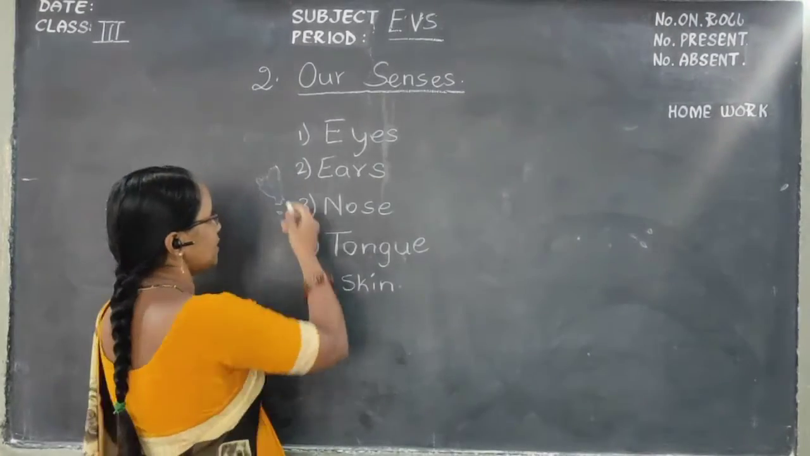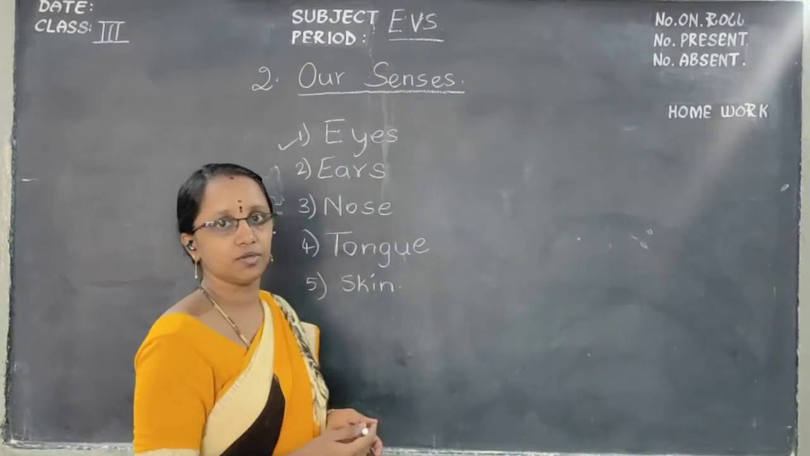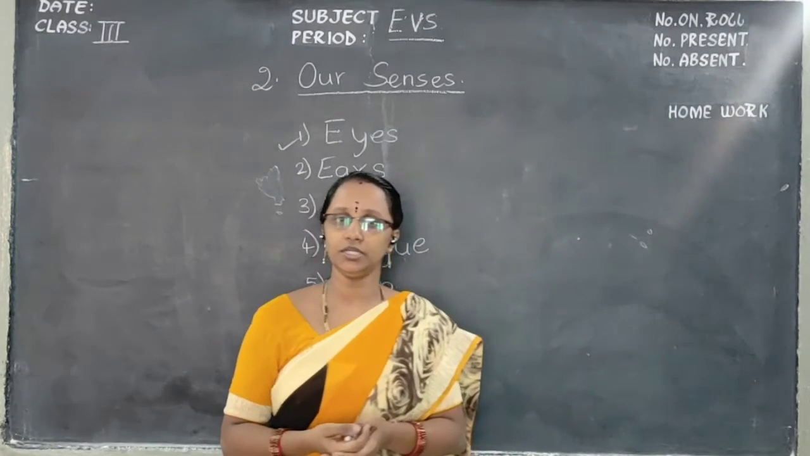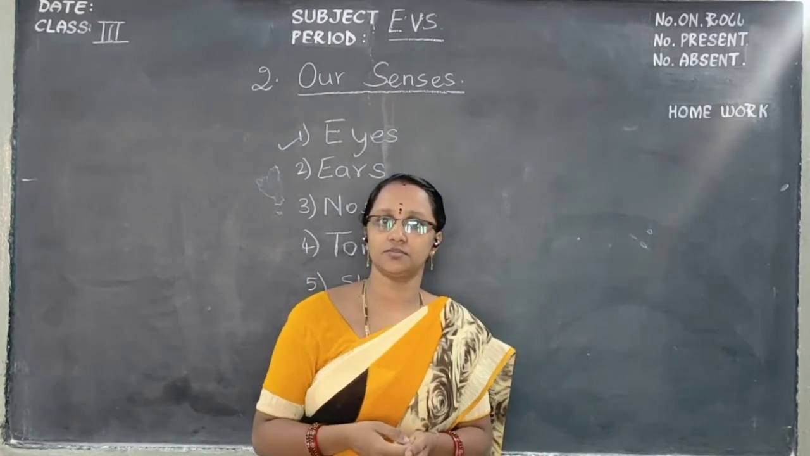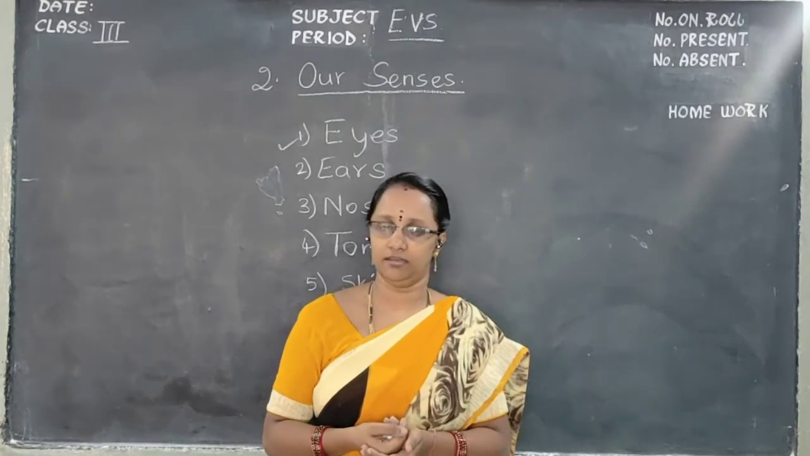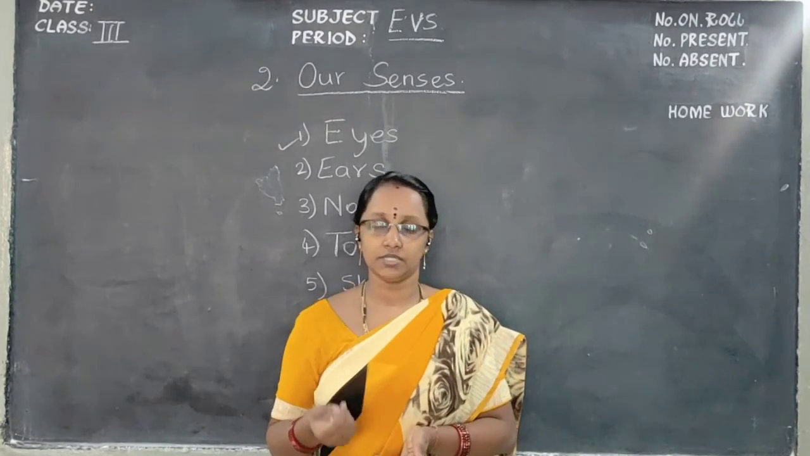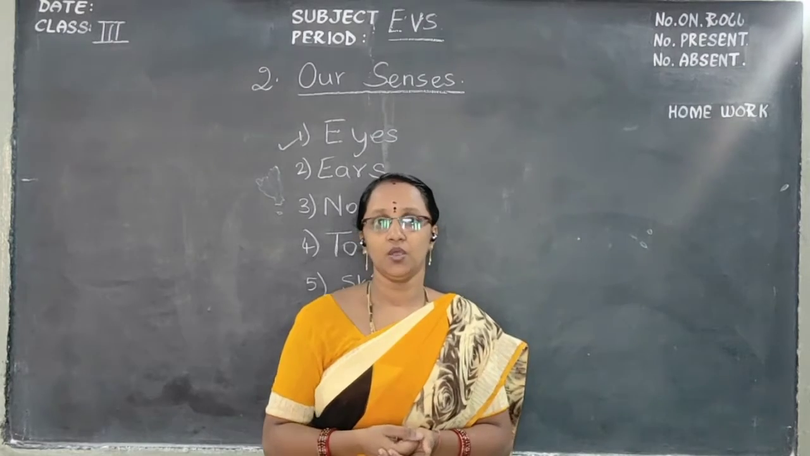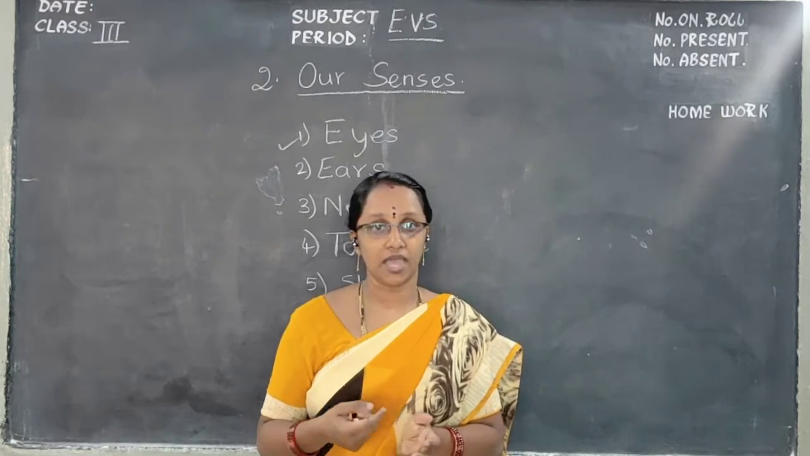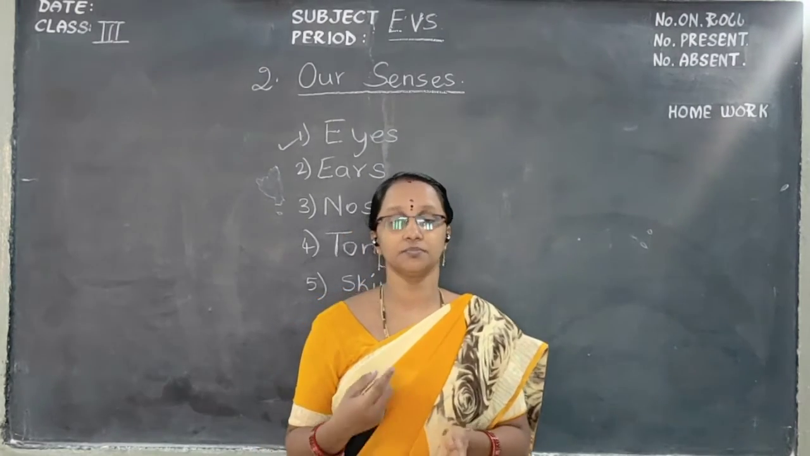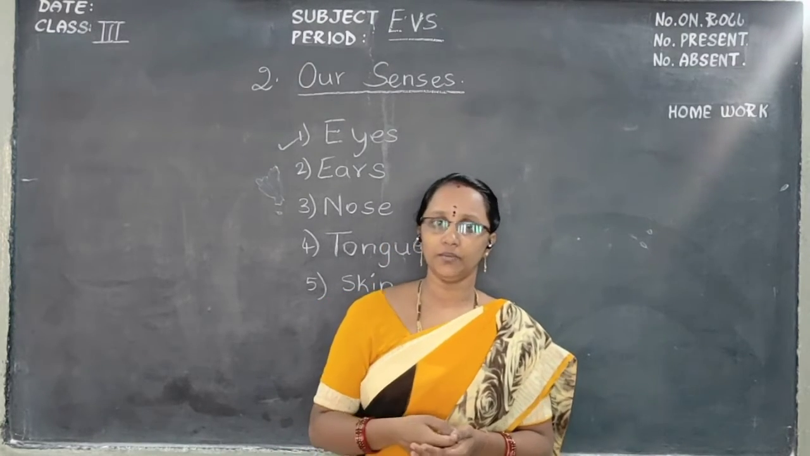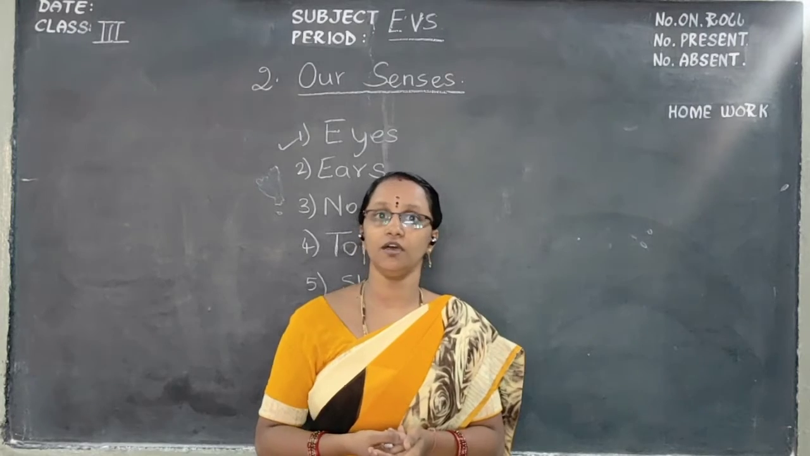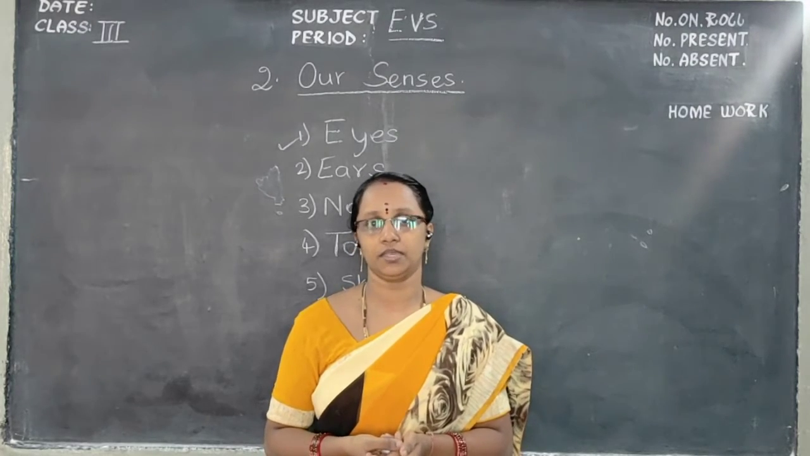First we are going to see the eyes. We are going to learn about the eyes. What do we do with our eyes? We see the beautiful world around us with our eyes only. How do we see? We see with our eyes. We see different types of animals, flowers, birds and so on. With our eyes we can read so many types of books also.